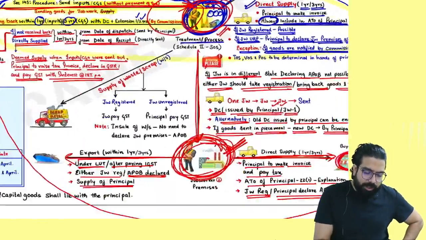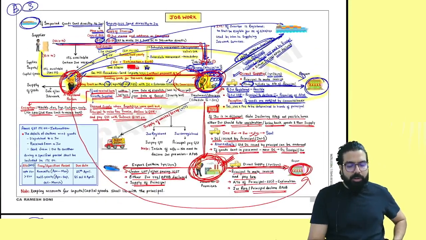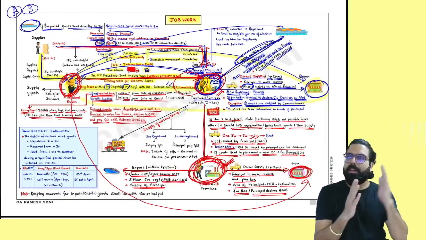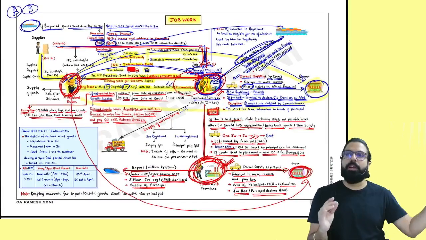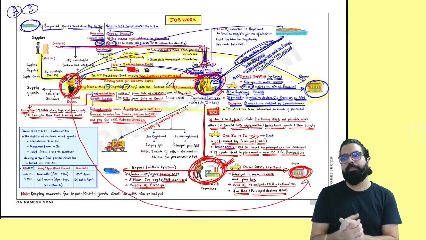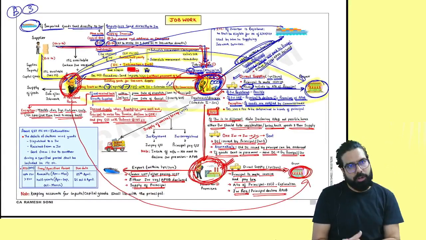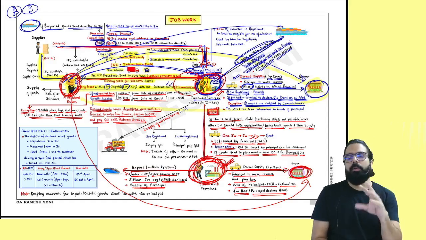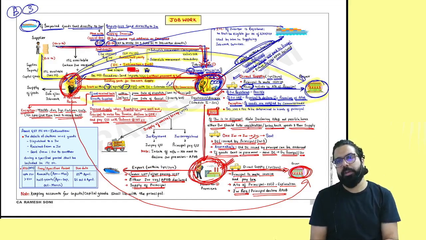Sir, tell me one thing. People, what did you learn till now? Nothing. You can send the goods for job work, but the goods should come back within 1 year or 3 years. If in 1 year or 3 years it does not come back, it will be deemed as supply. You have to pay the GST along with interest. Sir, can I directly supply? Yes.